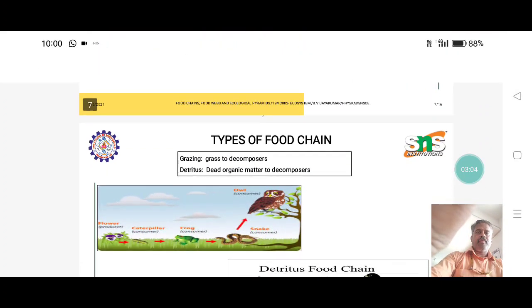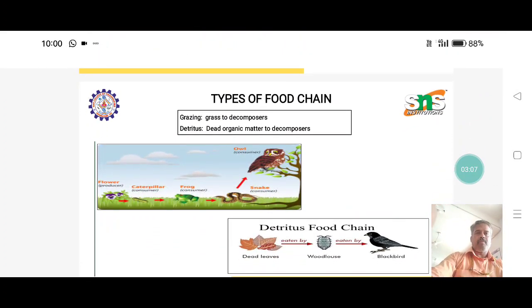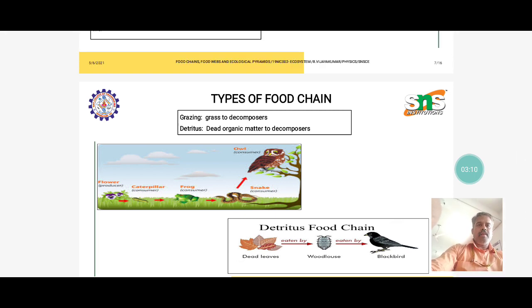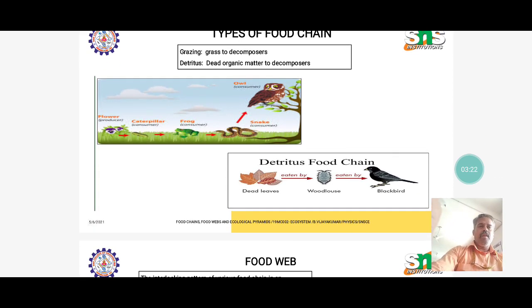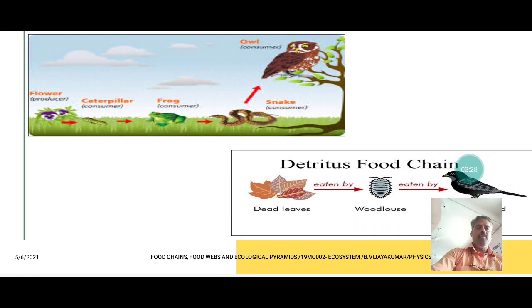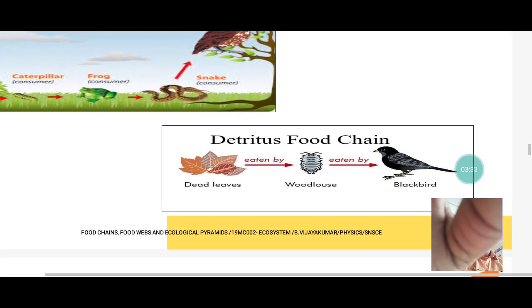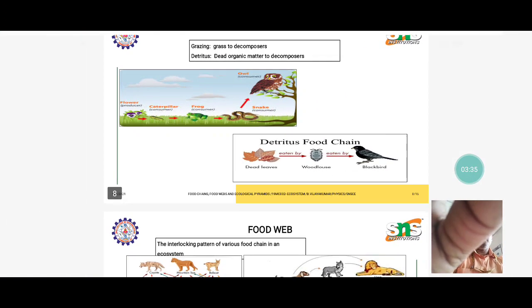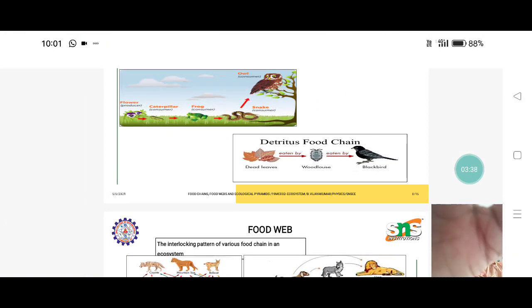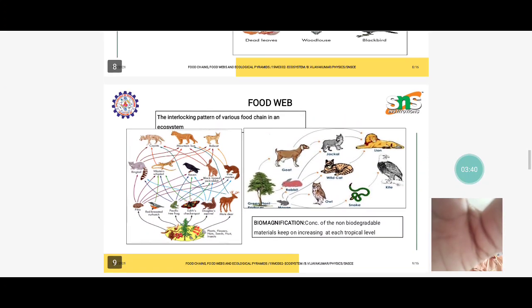The next one is the types of food chain: the grazing food chain, and the detritus food chain, which goes from dead organic matter to decomposers. The detritus food chain is based on dead leaves, woodlice, then blackbirds. That means it is not a green formation; it is only for dead matter.